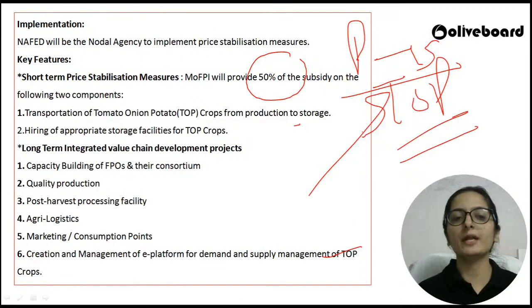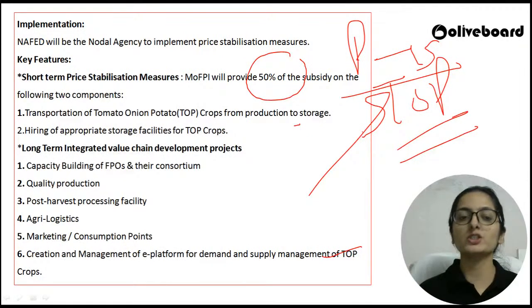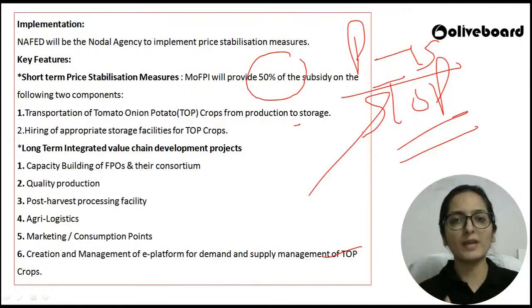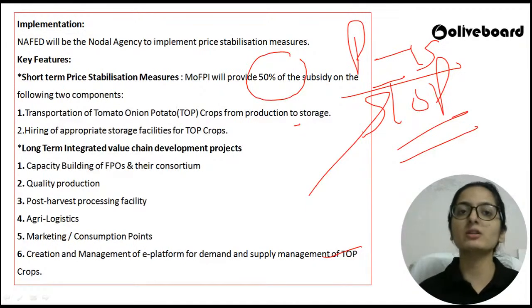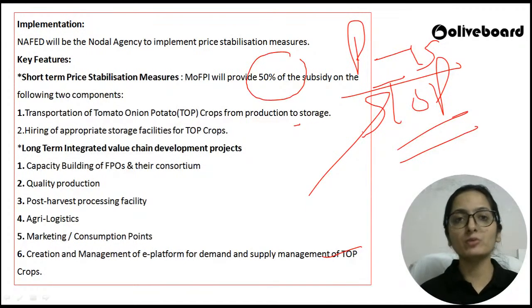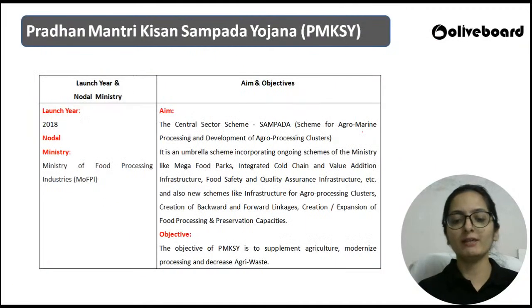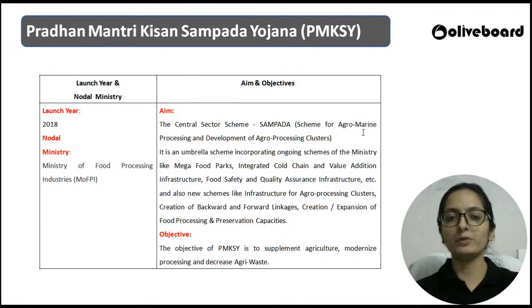Long-term means जहाँ पर you will be building the capacity of farmer producer organizations, you will increase their quality production, you will ensure demand and supply management. जितना demand उतनी supply, एक platform होना चाहिए where you can properly manage the demand and supply. You need to make more marketing points. You need to have better agricultural logistics. You need to have post-harvest processing facilities. So all these are the long-term value chain development components.